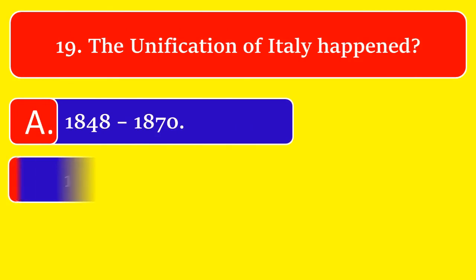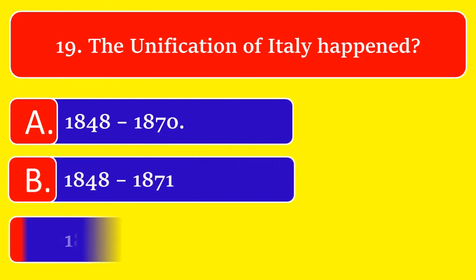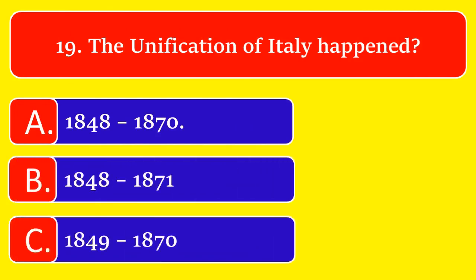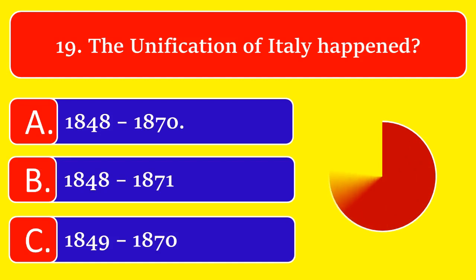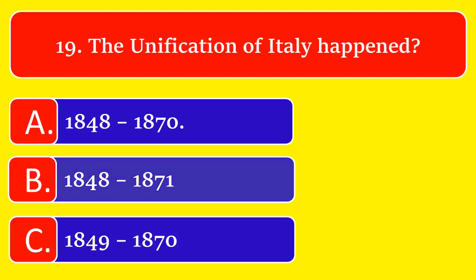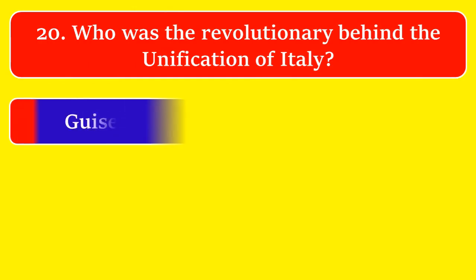The unification of Italy happened. Option A, 1848 to 70, option B, 1848 to 71, option C, 1849 to 70. The correct answer is option B, 1848 to 71.